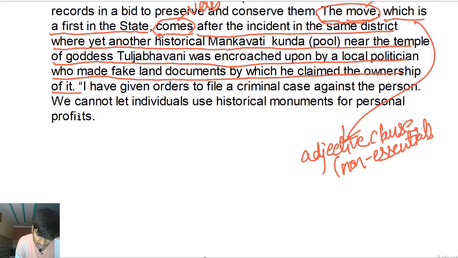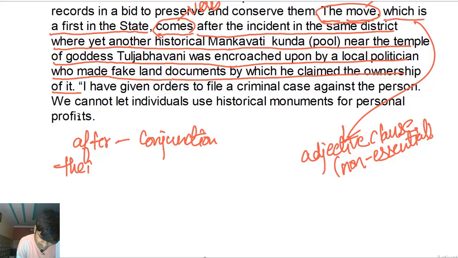After is the conjunction. Now the subject of the clause is, sorry, after the incident. This is the subject.